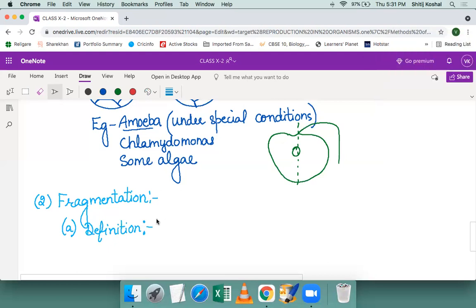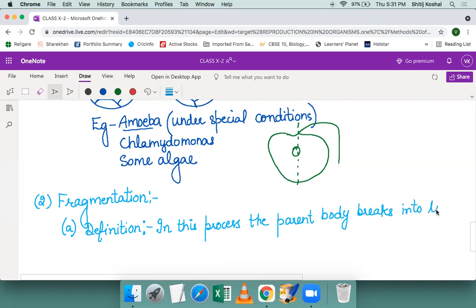Not a problem. So the definition of fragmentation will be: in this process, the parent body breaks into or splits into two or more fragments.